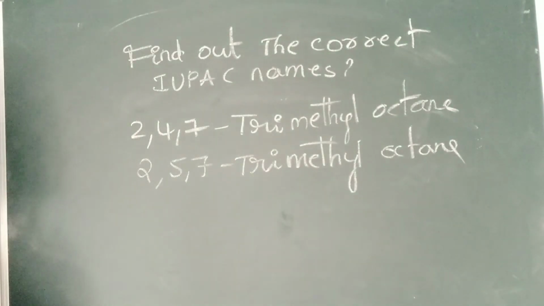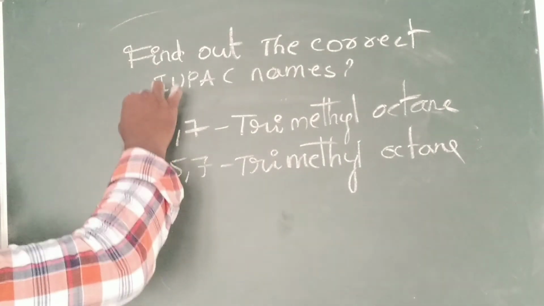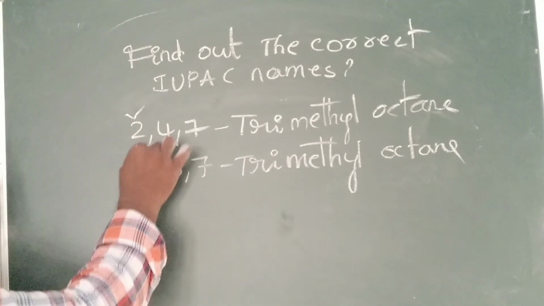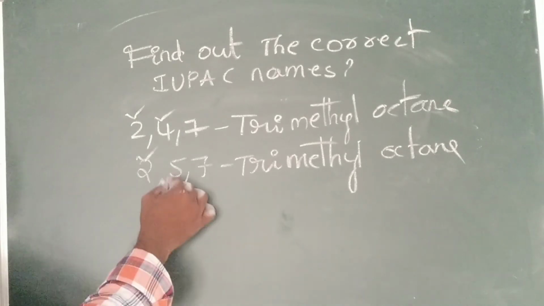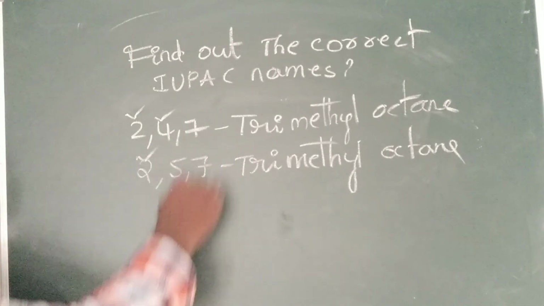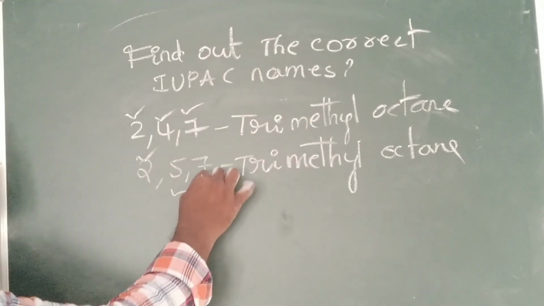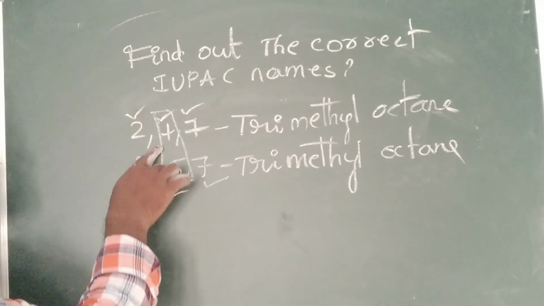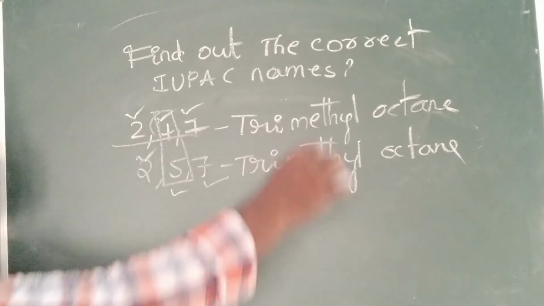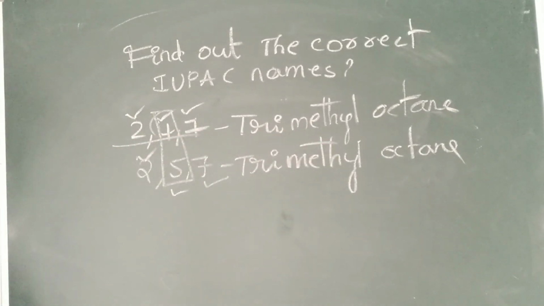The lowest sum rule, lowest numbers. No need to draw the structure. One methyl is presented in the second position in both. One methyl is in the fourth position in one, and in the fifth position in the other. One methyl is in the seventh position. What is the difference? 4 and 7. We should take the least number. So 2,4,7 is the correct one.